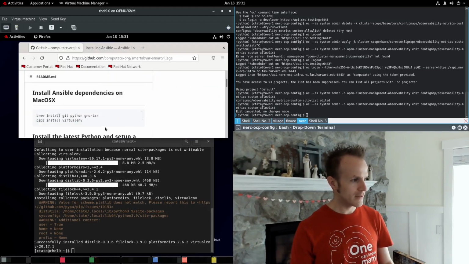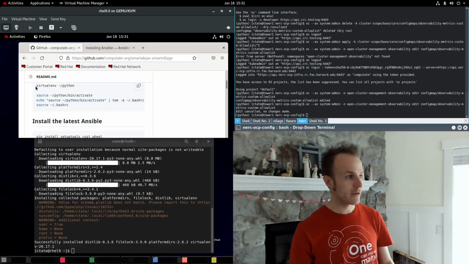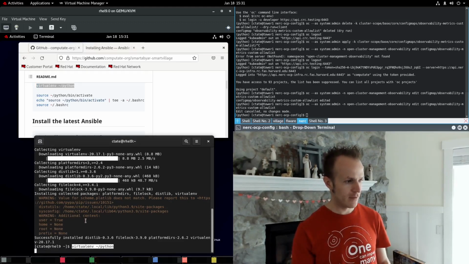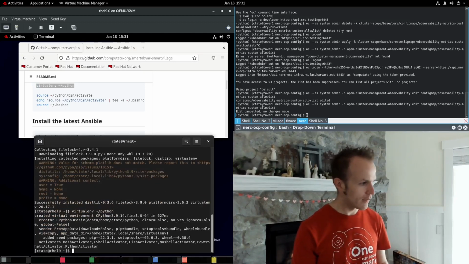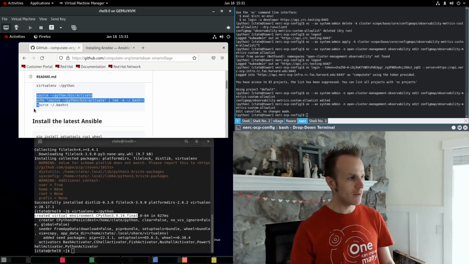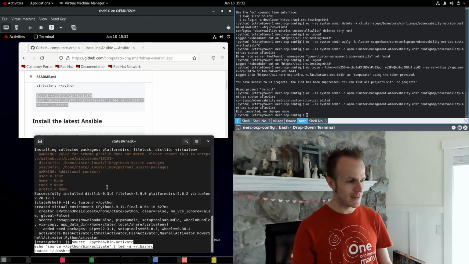We're not on Mac OS, so we'll skip that. We're going to install Python into our home directory in a directory called python with this simple command here: virtualenv ~/python. So it says it created that virtual environment, Python 3.9.14. Now we will activate those binaries by sourcing them in our bashrc file. Hopefully you're familiar with Linux and what that means.